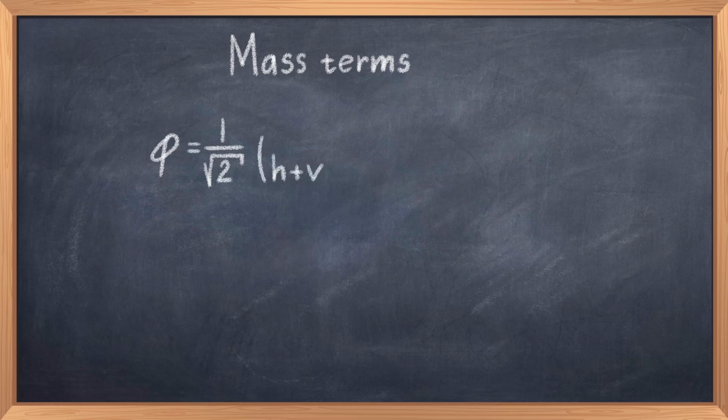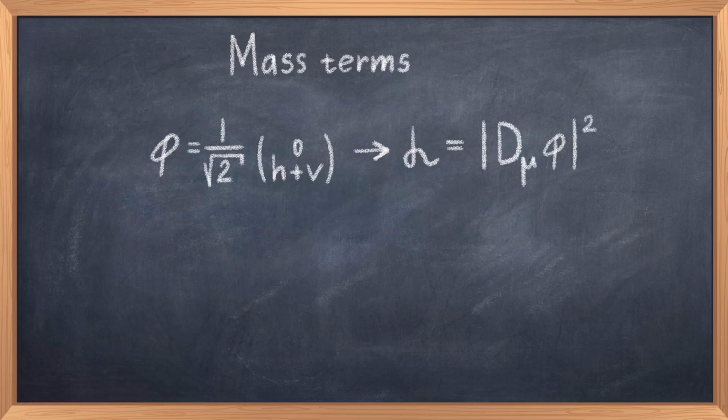Now the last thing we will discuss is how symmetry breaking gives us mass terms. What we will do is to insert the value of the Higgs field after symmetry breaking into the Lagrangian presented in the previous slide. We write the Higgs field in the symmetry broken state as phi is equal to 1 over the square root of 2, and then the upper value of the vector is 0 and the lower value is h, the Higgs field, plus v. And then we plug this into the Lagrangian. It is equal to (D_mu phi) squared.